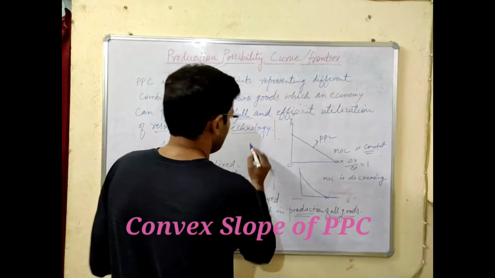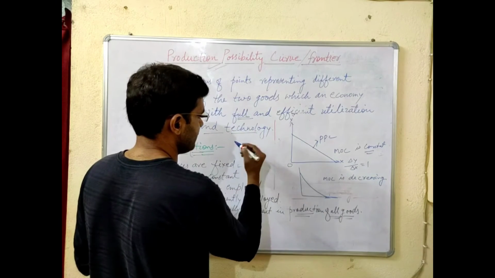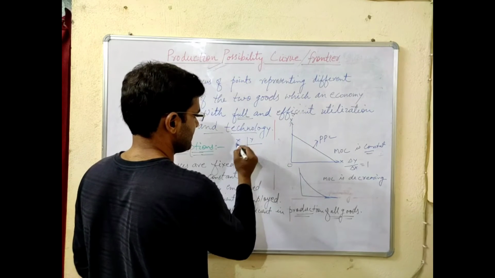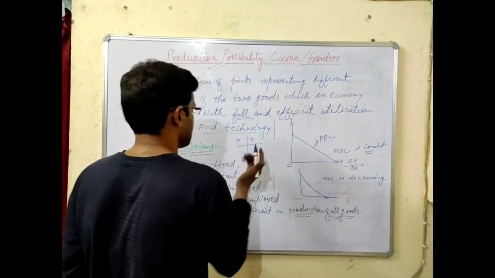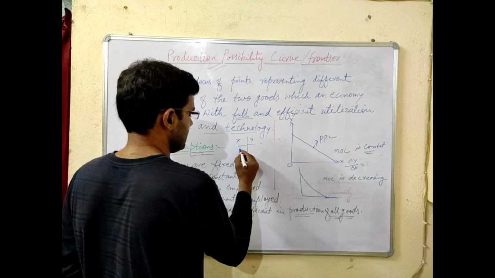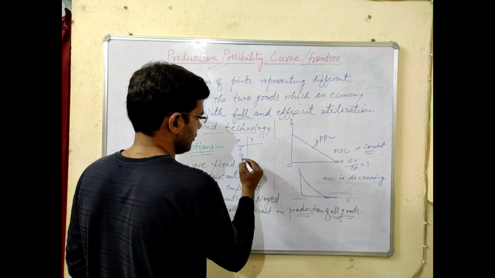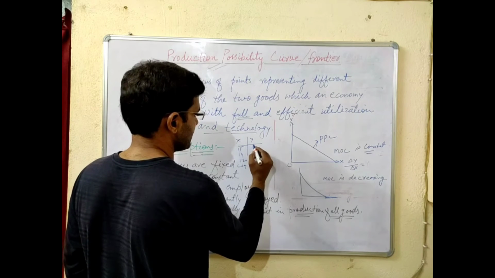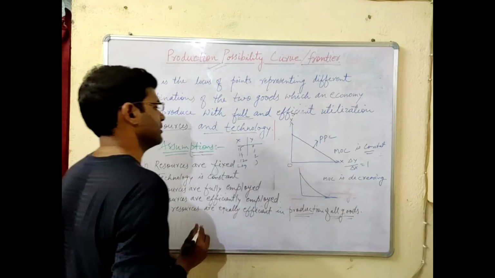In that table, the rate of sacrifice in terms of good Y, this is good X, this is good Y, so we just take the reversal values. We put here 15 units, then 14, then 12, then 9, and we put here 0, 1, 2, 3 and so on.